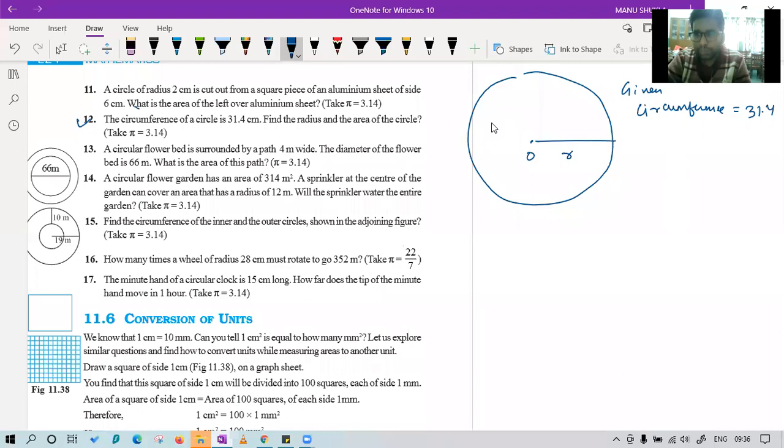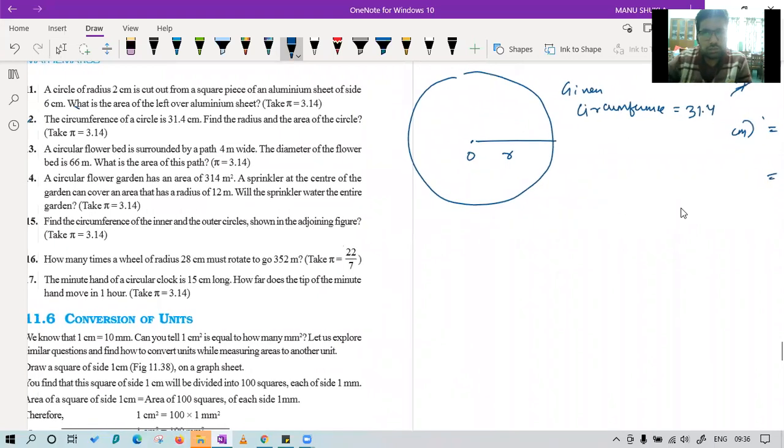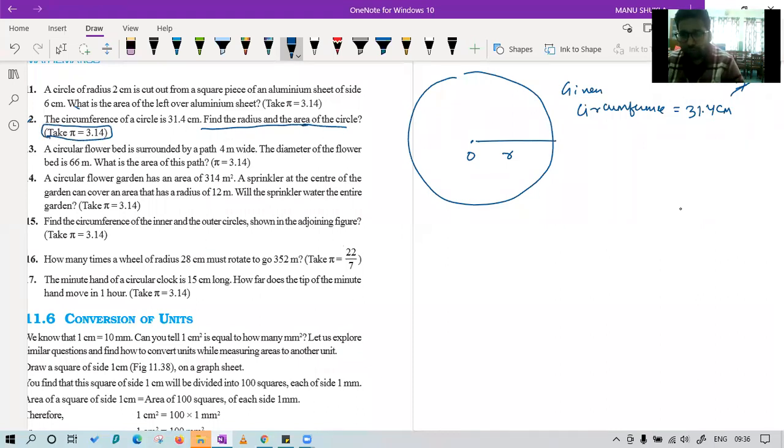It is correct, beta. So 31.4 centimeter is the perimeter given to you, or the circumference, you can say. Let me erase this extra part. Now what they are saying is, find the radius of the circle and area of circle. It is very simple. Just make sure that you read this thing. We have to use pi equal to 3.14.